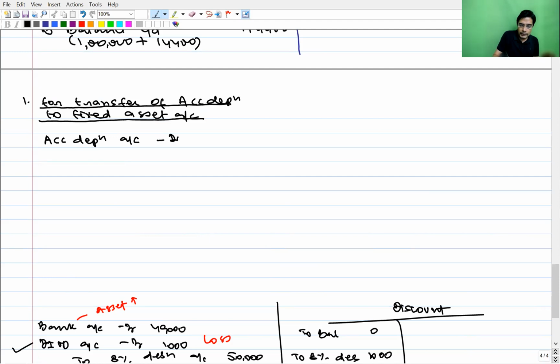Accumulated depreciation account debit to fixed asset account. The total depreciation on the asset disposed in its lifetime given is 13,500.